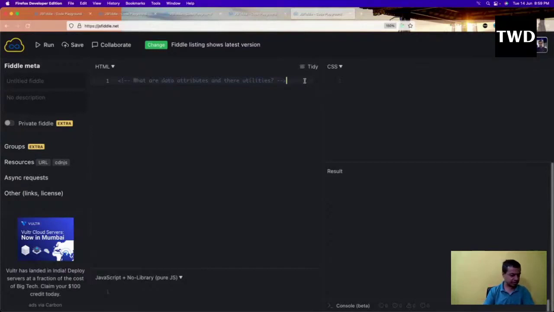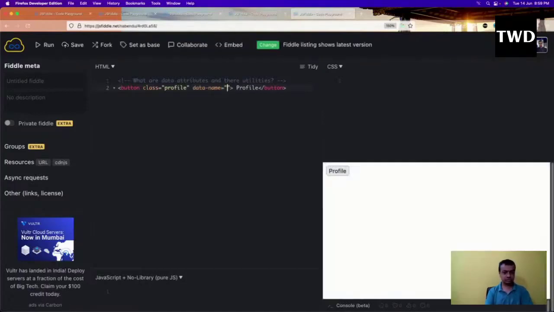So I'll come here and do a button, with class equal to profile, data dash name equal to undo, and data dash id equal to Nabendu Biswas, like this.